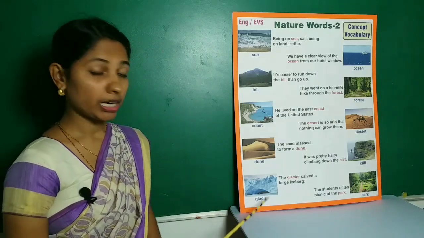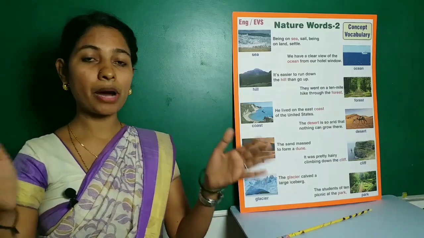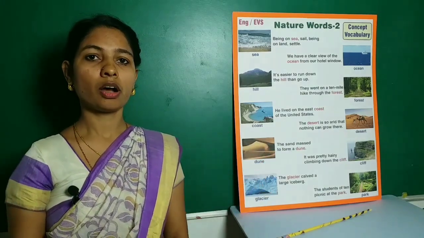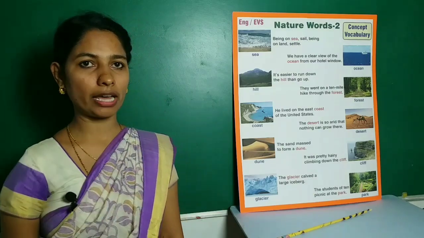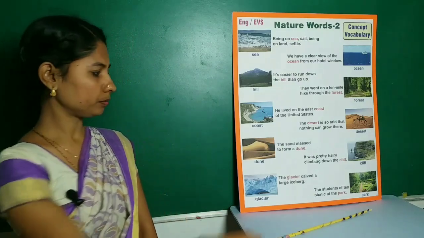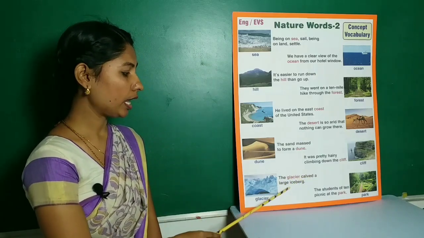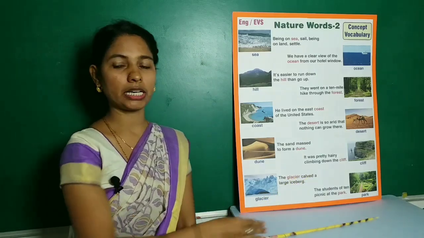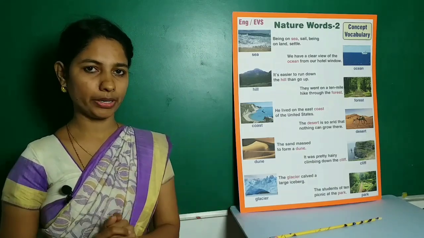Next, glacier. Glacier means a mass of ice that moves slowly down a valley. Example, the glacier caught a large iceberg.